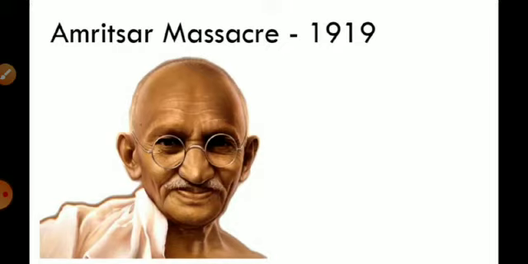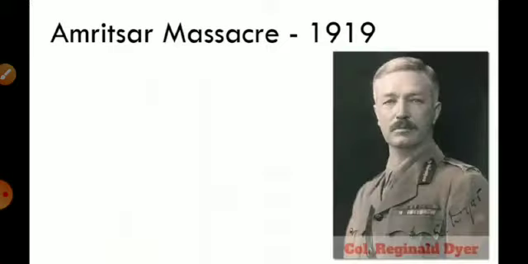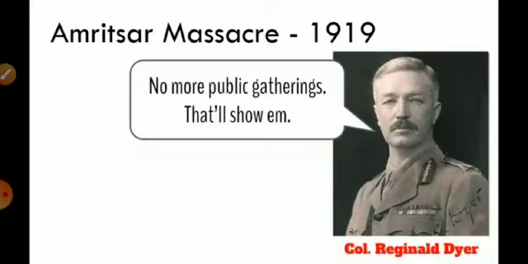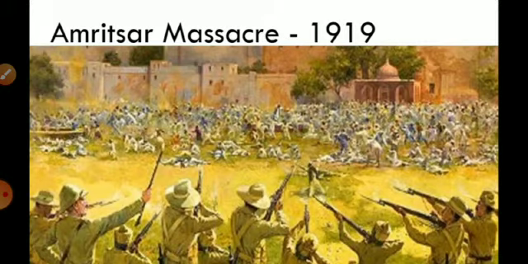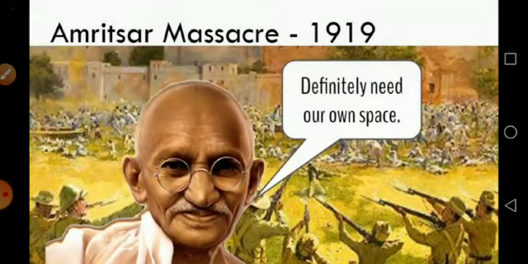Because the repressive British Raj tightened their grip on the subcontinent after World War I, Gandhi called for a one-day strike throughout the country in early April of 1919. This strike led to violent protests in which many were killed. Eventually, the riots and protests were under control, and a ban on public gatherings was issued. On April 13th, a crowd of 10,000 men, women, and children who were defying the ban on public gatherings were shot upon. This massacre was a major turning point in the Indian independence movement as it fueled anger against the British among the Indian populations.